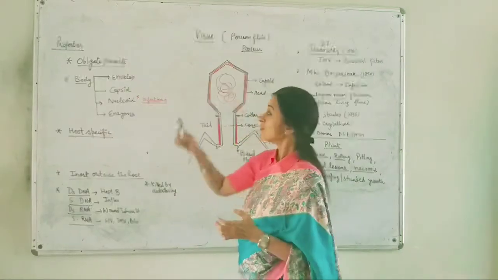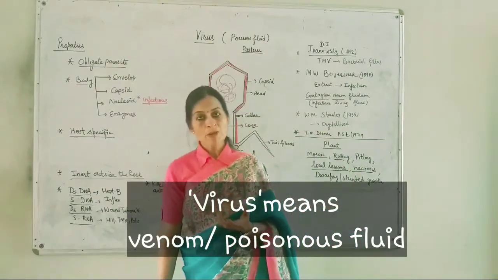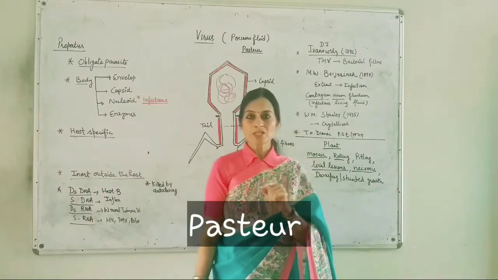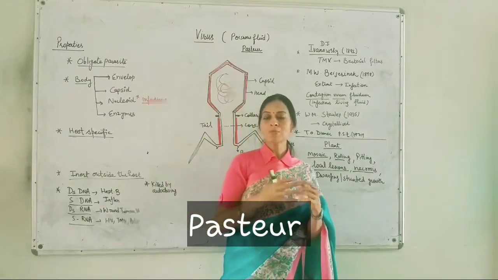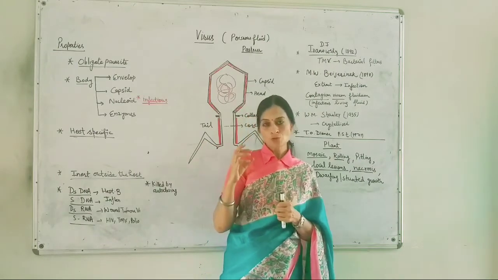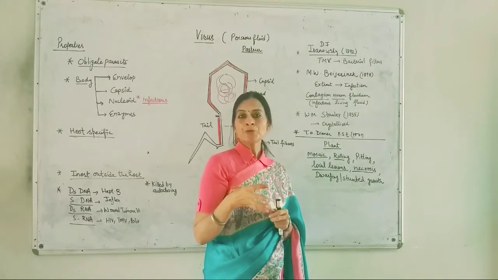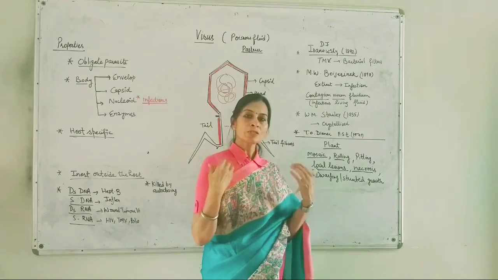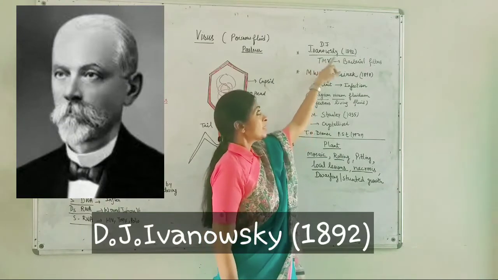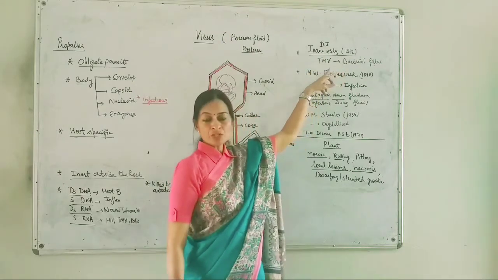Let's start with the very first term, virus. Virus, if we simplify this term, means the poisonous fluid, and this term was given by Louis Pasteur. Before discussing all the properties of viruses and how they look, we first have to quote names of a few scientists who have contributed in providing information about these pathogens. First of all, let's quote the name of D.J. Vanosky. D.J. Vanosky in 1892 provided a very important information about these pathogens.